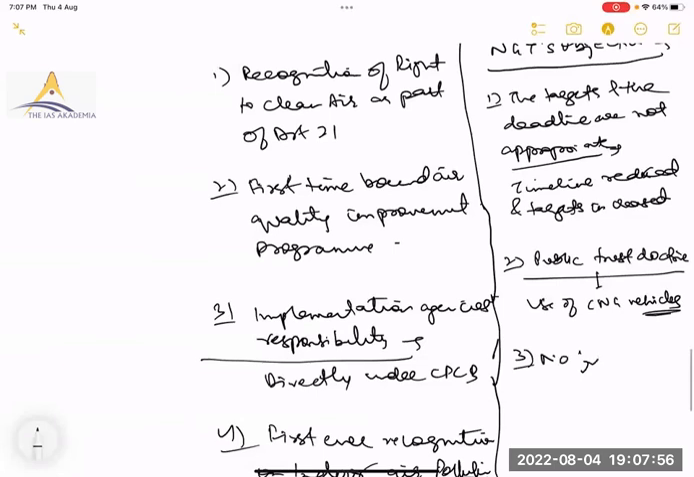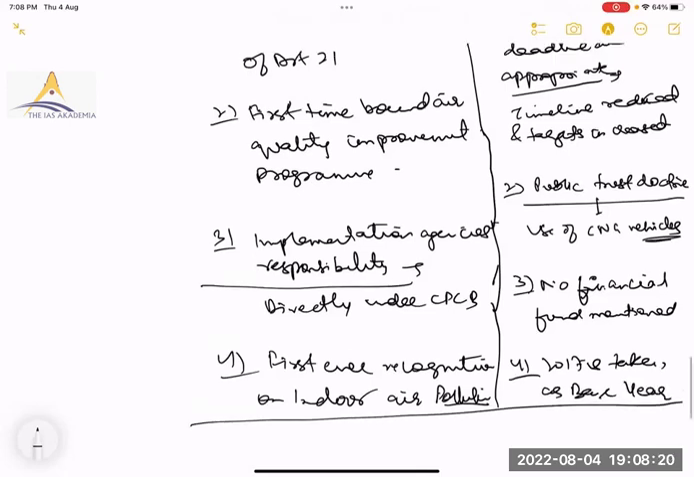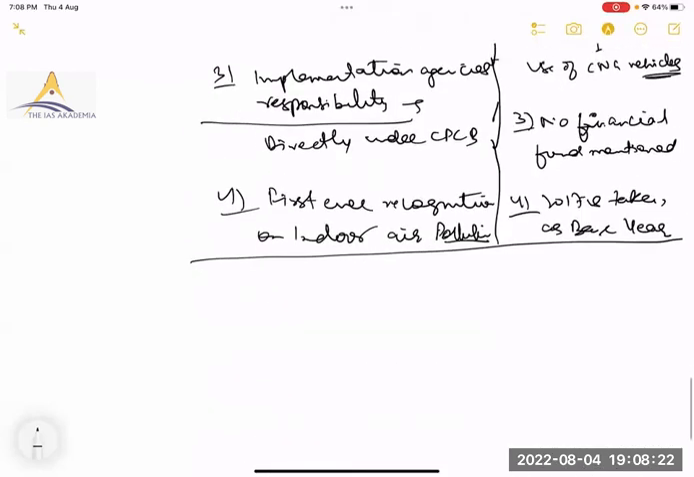No financial mechanism or fund mentioned. For any such program, there should be a fund mentioned. Then 2017 is taken as the base year. So just 4 or 5 benefits and challenges. In conclusion, you can write